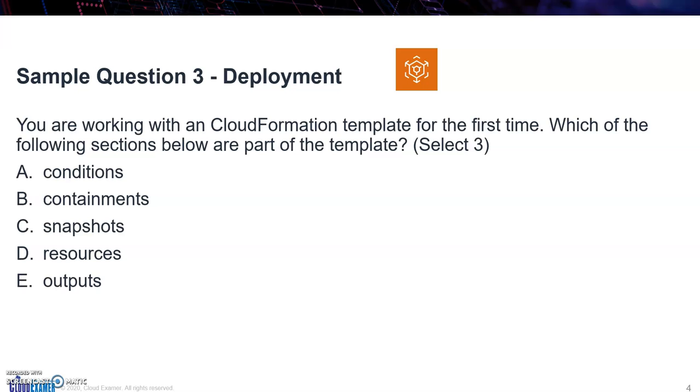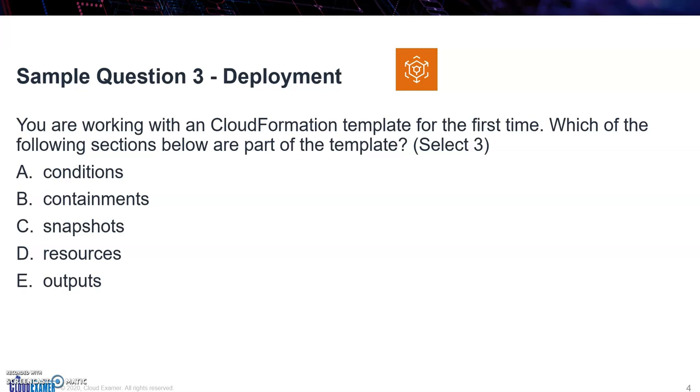You are working in a CloudFormation template for the first time. All right, so now going back to question number 1, the question was pertaining to CloudFormation, and we know that we can quickly and consistently manage resources and write the code in a YAML format or JSON format in a template.